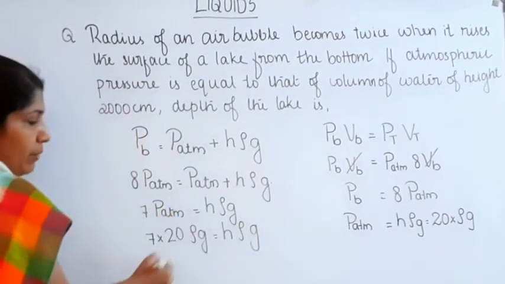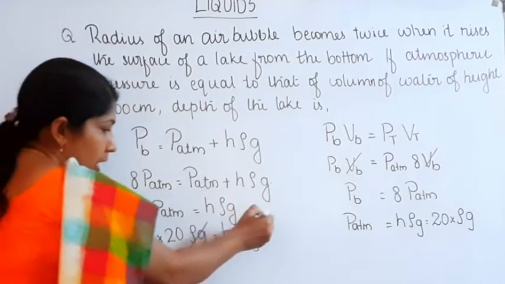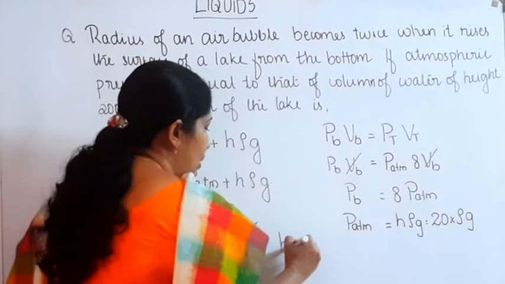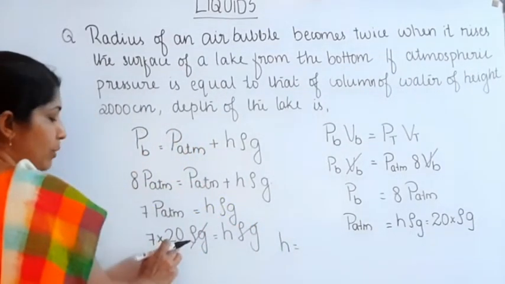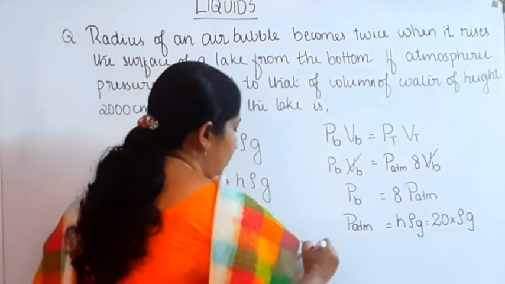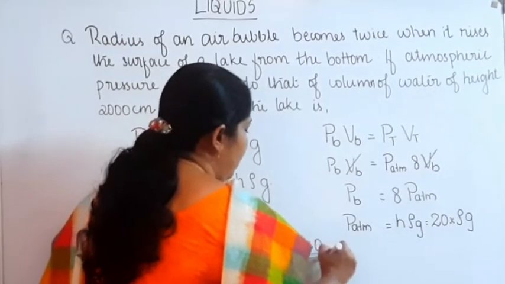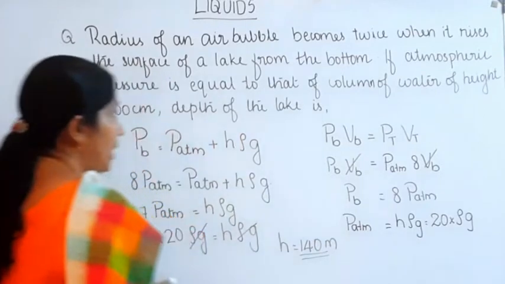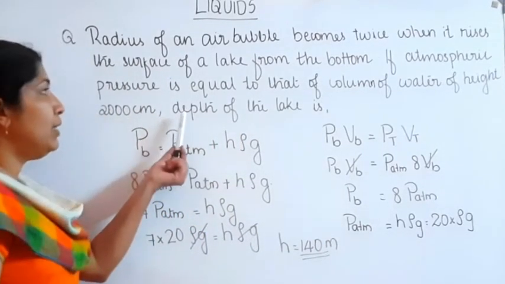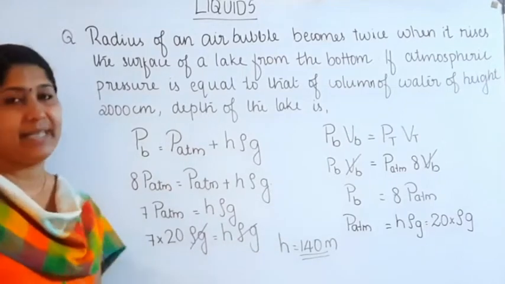We can cancel rho g. Then height h is equal to 7 into 20, which is 140 meter. So the depth of the lake is 140 meter.